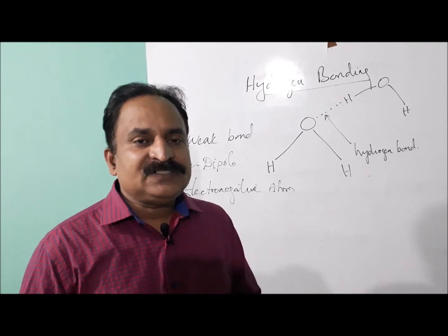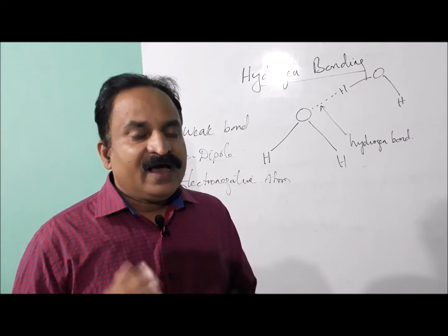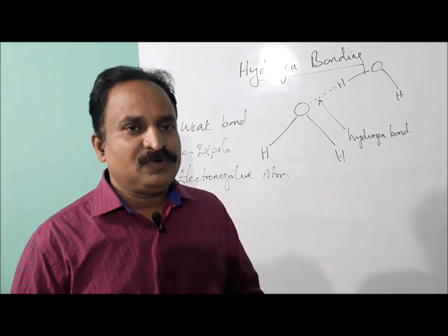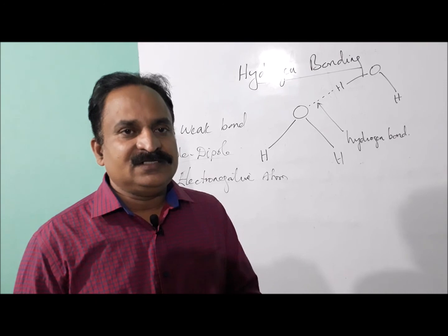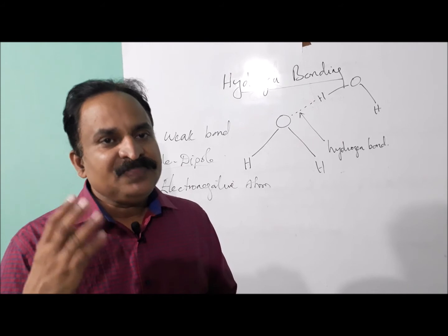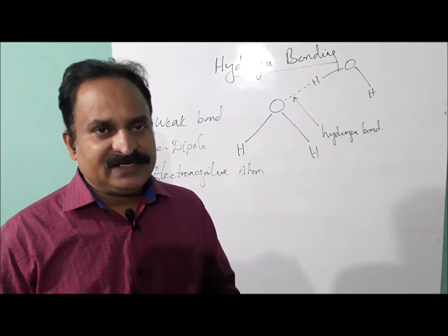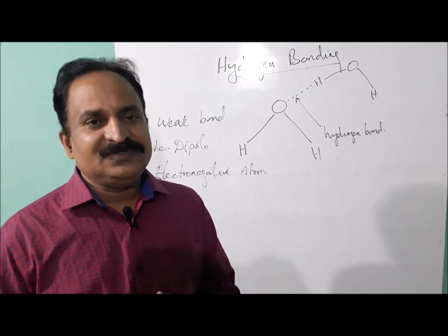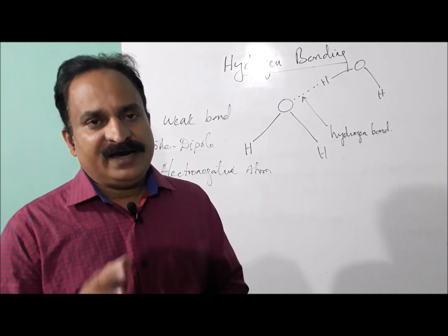Hydrogen bond refers to the formation of a chemical bond with a hydrogen. Hydrogen bond forms due to dipole-dipole interaction. You know what is a dipole? An atom with a delta positive charge and another atom with a delta negative charge. The hydrogen bond is a weak bond which is formed between hydrogen with an electronegative atom. We can see how hydrogen bonds are formed and what are the conditions for the formation of a hydrogen bond.